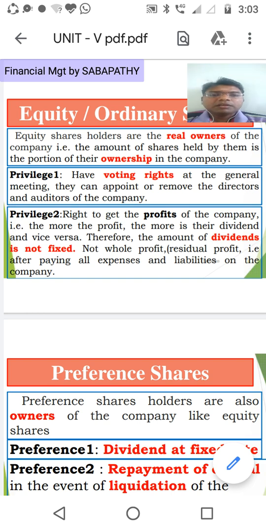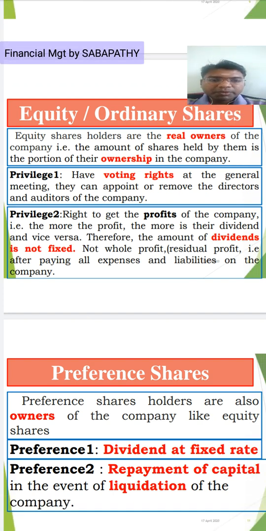So the equity shareholders purchase the shares from the company. That means the equity shareholders invest their amount in a company, in a share, right? With the help of that shareholders' investment only, the companies are running. With that investment only, the companies are able to make profit. I will repeat. Equity shareholders invest their amount in the capital of the company.